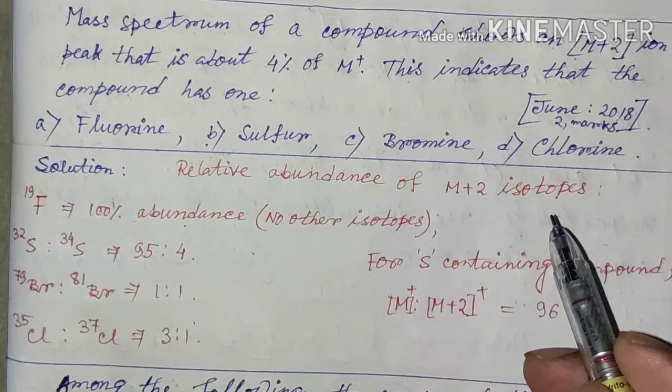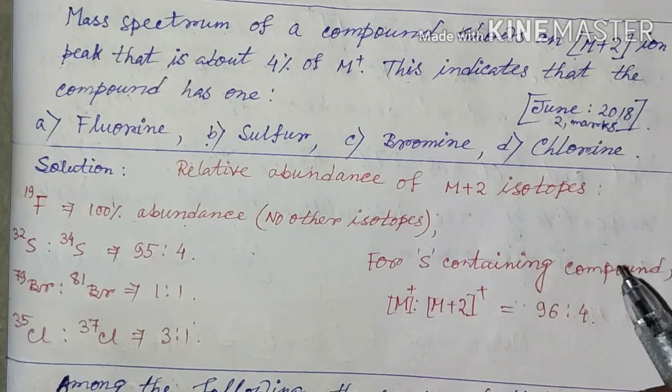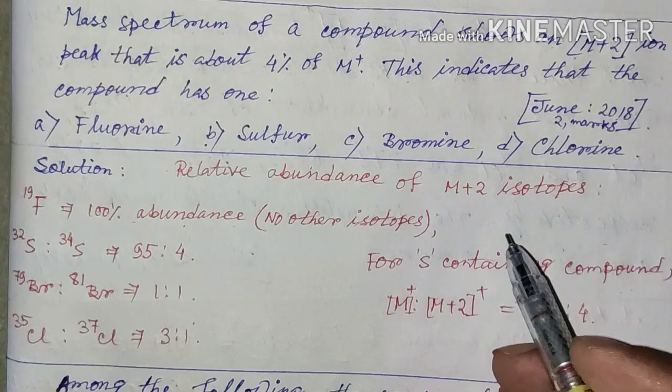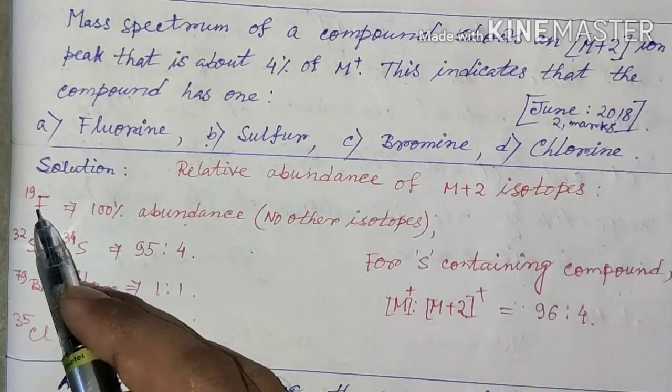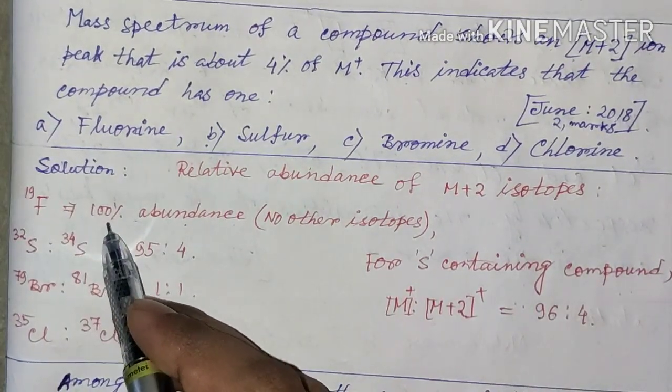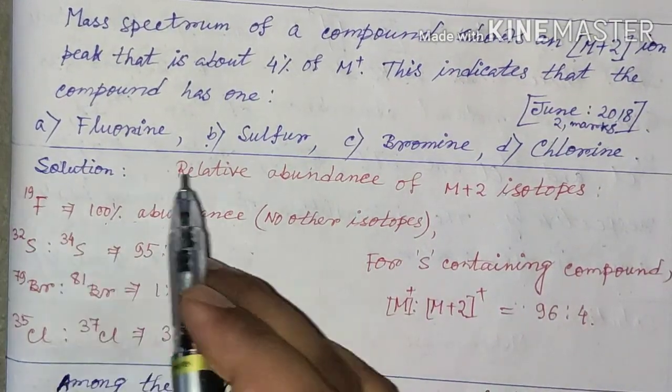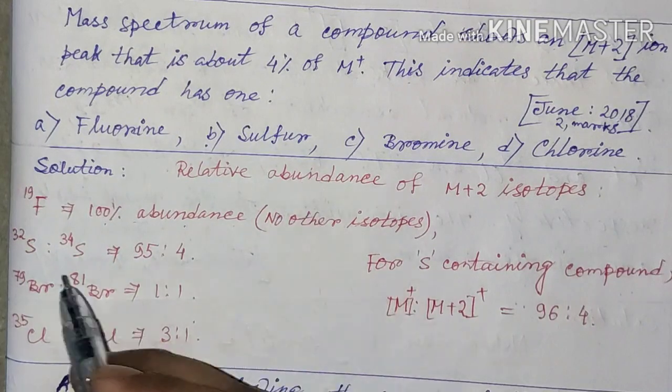Now to solve this question, we have to know the isotopic ratio for different elements. In the case of F-19, it exists as 100% abundance. There is no other isotope, so it is not correct for this case.